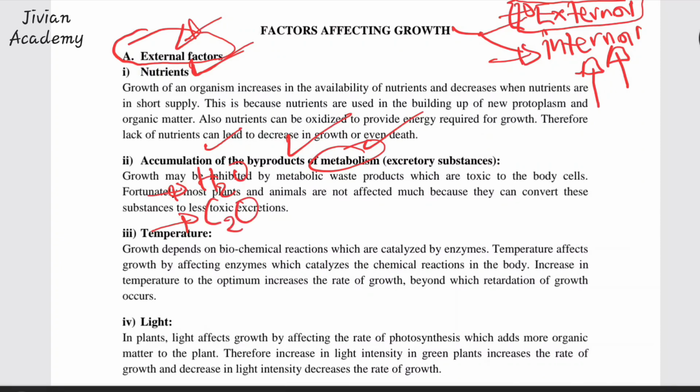Why? Because I told you metabolism is chemical reactions in the body, and these chemical reactions always have byproducts. When you breathe in, oxygen goes into your body and chemical reactions happen. What is the byproduct? It is carbon dioxide. And if carbon dioxide accumulates in your body, it is going to reduce the rate of your growth.